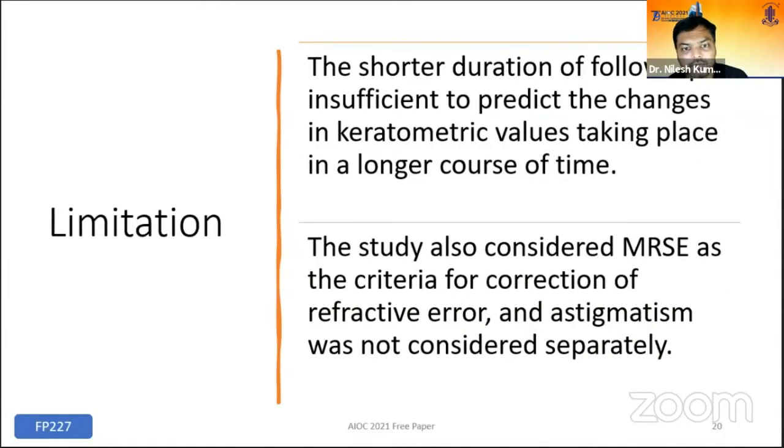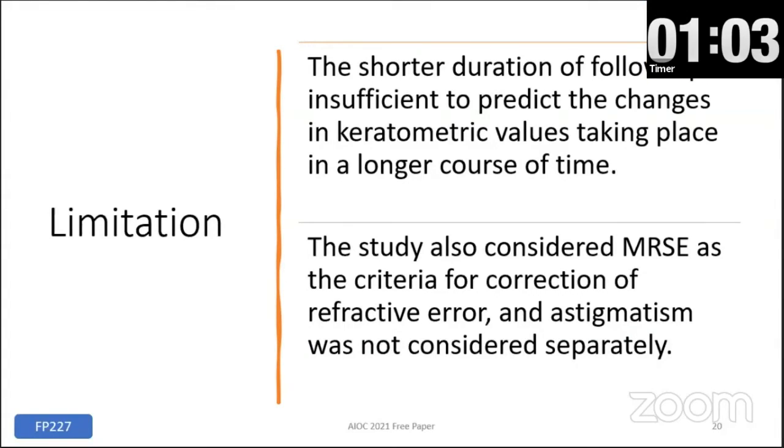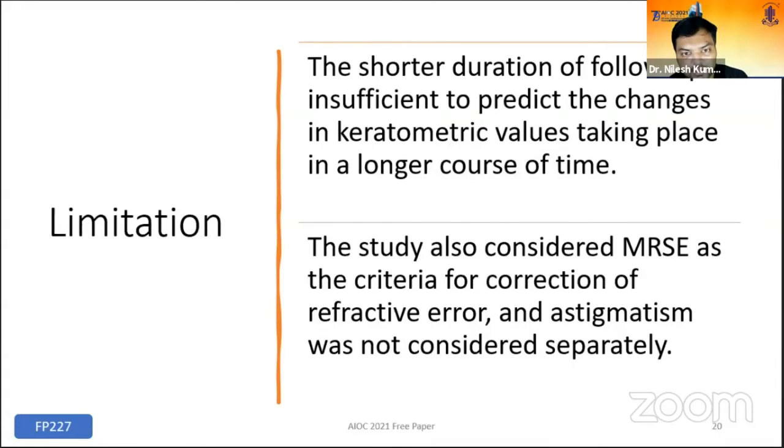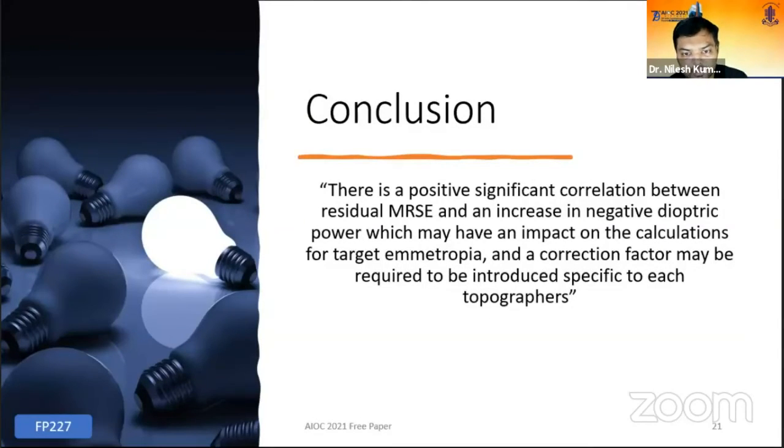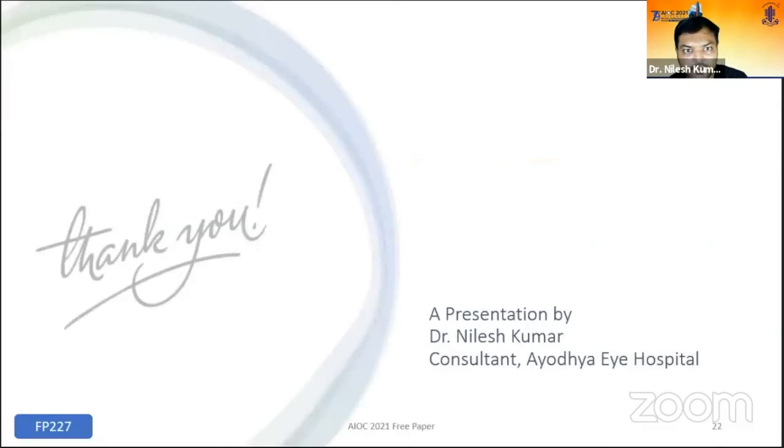The shorter duration of follow-up was insufficient to predict the changes over a long course of time. And the study also considered MRSC and not the attributing factors separately. These were the two limitations of this study, and we conclude that there is a positive significant correlation between the residual MRSC and increase in negative dioptric power, which may have an impact on the calculation for target emmetropia, and a correction factor may be required to be introduced specific to each topographer. I thank everyone for this opportunity.